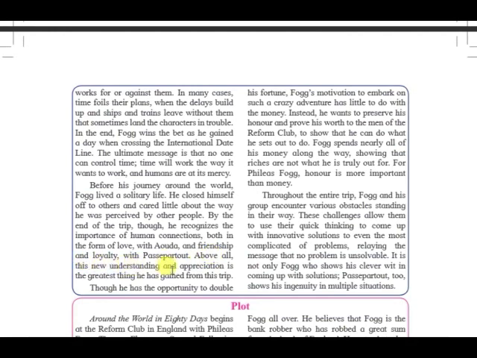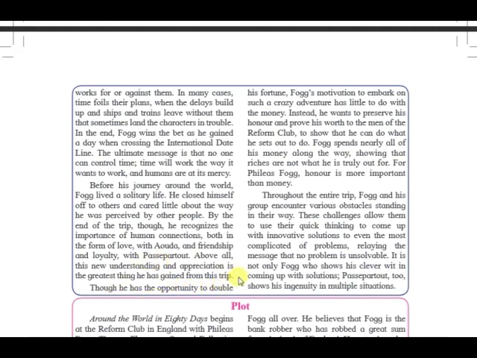Above all, his new understanding and appreciation is the greatest thing he has gained from this trip. Before the novel, before this journey of circumnavigating the earth, Phileas Fogg only thought about himself. He was a lonely person, a lone person, a one man army. But during his entire journey, he met new people. He met Uda and developed a friendship with her. He found his lady love, and in the end of the novel, he got married to her. He also understood that Passepartout is not only his servant but also his closest friend.